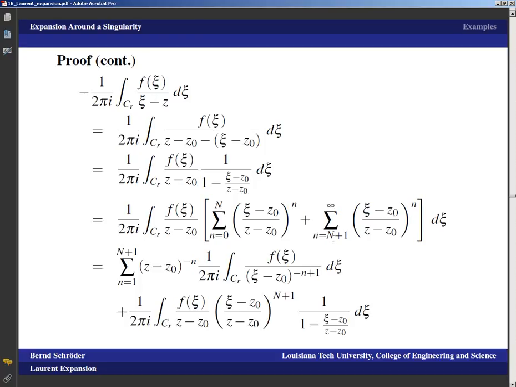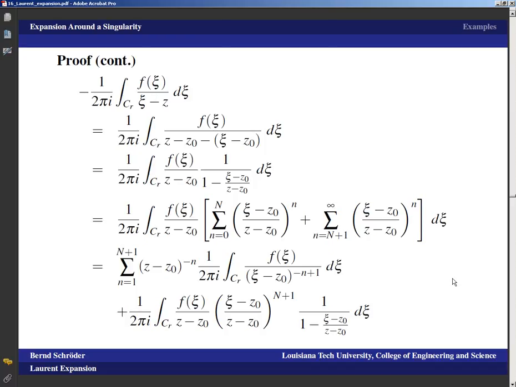And yeah, I didn't lose the infinite sum. Now I'm getting panicky here. Well, we've got the 1 over 2 pi i, we've got the integral, we've got the f of c over z minus c0. We pull out ((c minus c0) over (z minus c0)) to the n plus 1, just as before. And that means this sum here starts now at 0, goes to infinity, and that means it is just 1 over 1 minus (c minus c0) over (z minus c0) by the geometric series formula. And just as before, this is basically what we want. The coefficients are in the right form and all that.